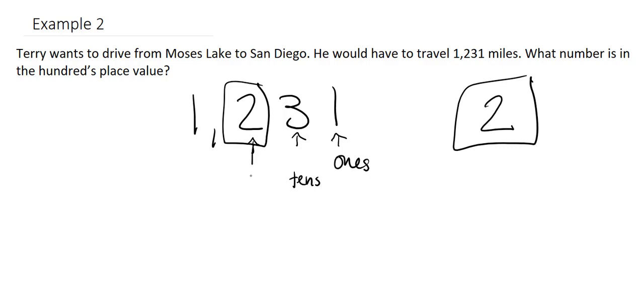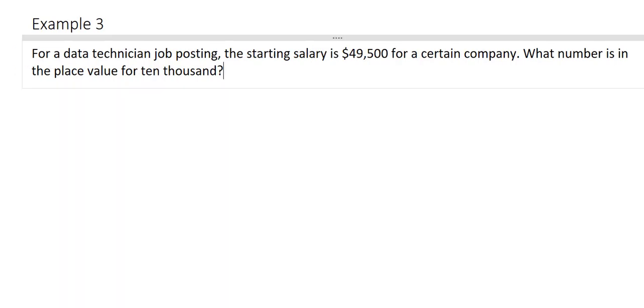The 2 is in our hundreds, which is why we wrote this 2 right here. Then we see that there's a comma, so we know there's a change, so we know we're going into our thousands. Also, sometimes they don't even write the comma, so don't always count on the comma being there.